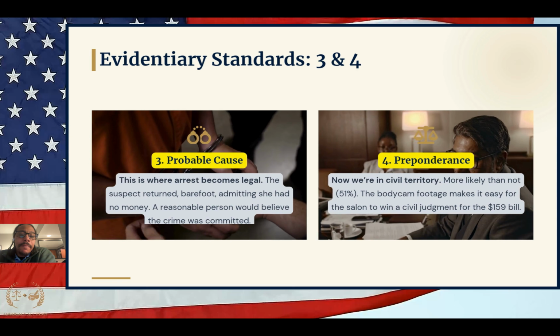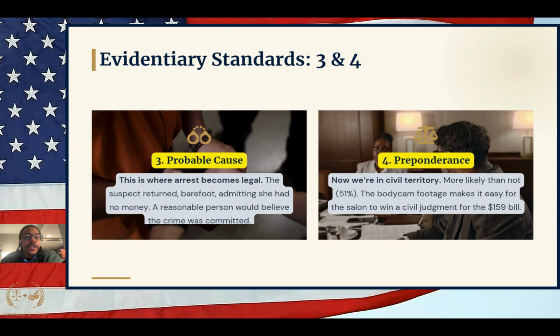Keep in mind when we talk about civil cases, that's usually where the end result is going to be where someone's going to be awarded a money judgment. That's usually what's going on with civil cases. That's the easy way to keep them in line, usually.